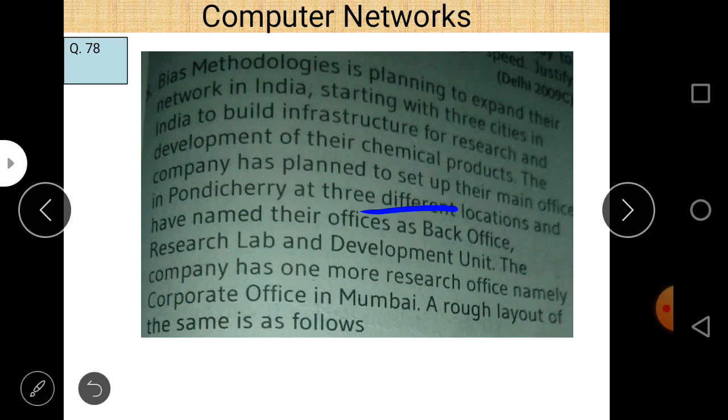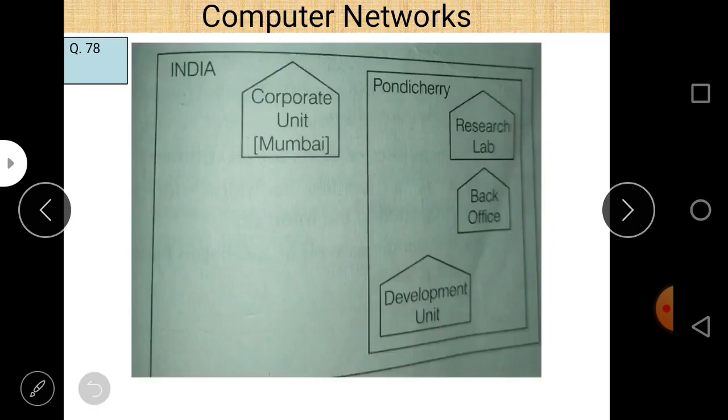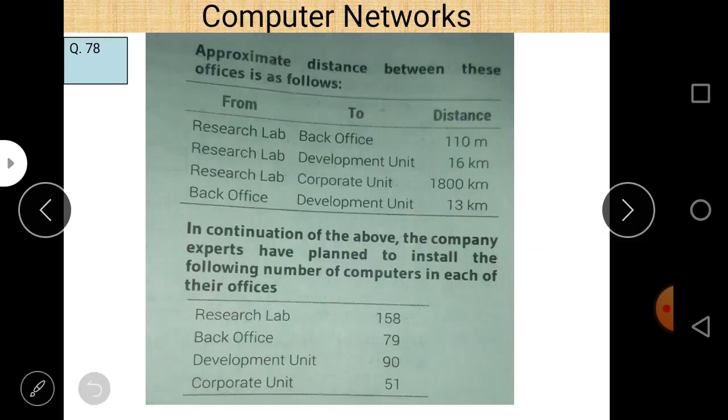So the rough layout is given already. This is the rough layout. This is the office in Pondicherry: Research Lab, Back Office, Development, and this is our main office, the corporate unit situated in Mumbai. So this is the first part of the question.